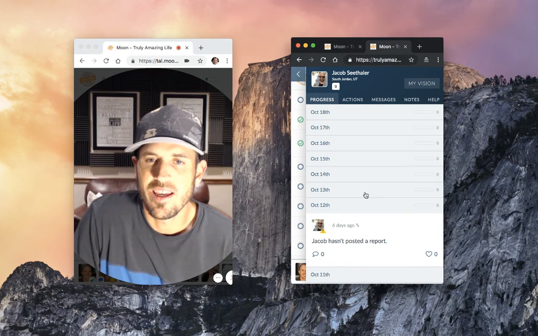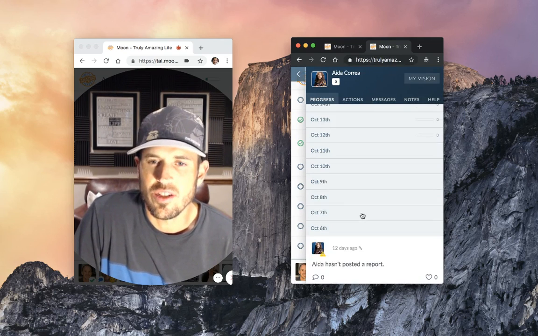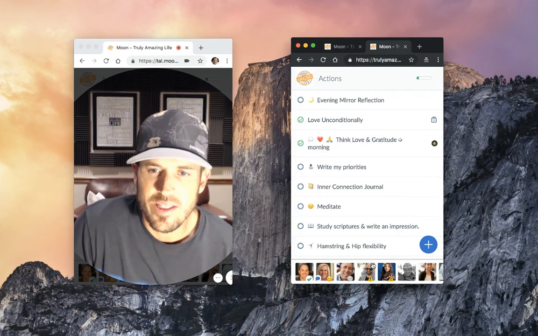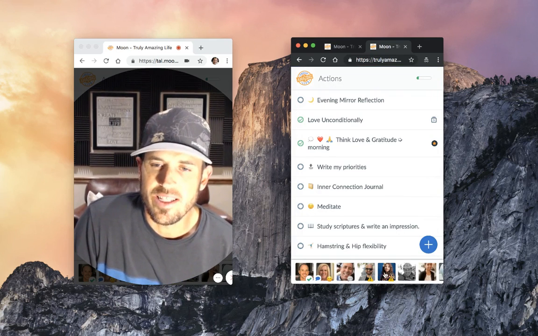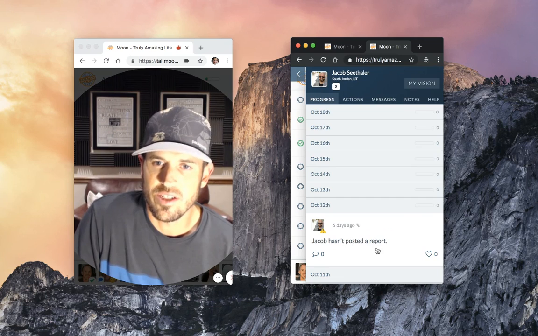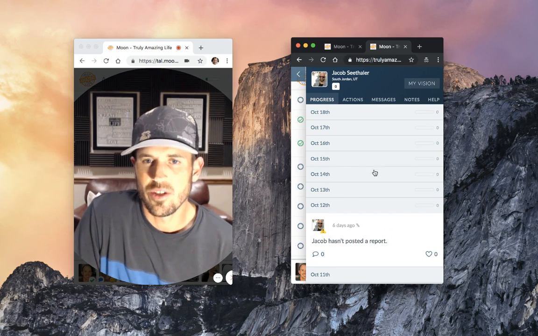If you see this exclamation badge, that means that he has not checked in in a few days. If I click it, it says, oh, he has never posted a report. That person has never checked in. If I click her here, she also hadn't posted a report. But generally, if somebody's an active user, it's going to say they haven't checked in 3 days. You'll click it, and it'll say, hey, he hasn't checked in 3 days. If it's been 6 days, it'll say 6 days, and then it'll do it again on 9 days.